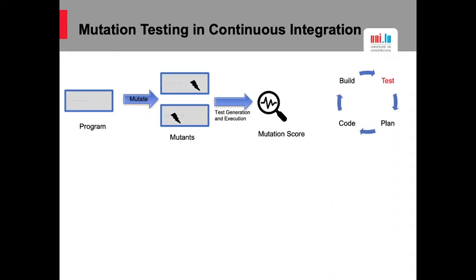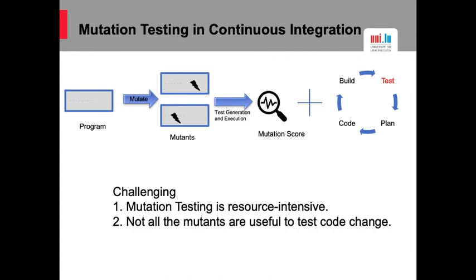There are some challenges. First, mutation testing is resource intensive, and secondly, not all the mutants are useful to test the code change. It is not possible to use all the mutants in continuous integration for each commit. Therefore, we need a new mutation testing formulation in which mutants can be found based on their relevance to the specific change in the software system. In this evolving mutation testing approach, the set of mutants changes with each new commit. Through these mutants, we can test the commit change better.